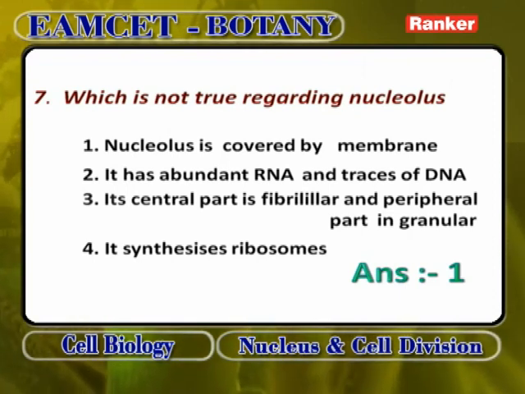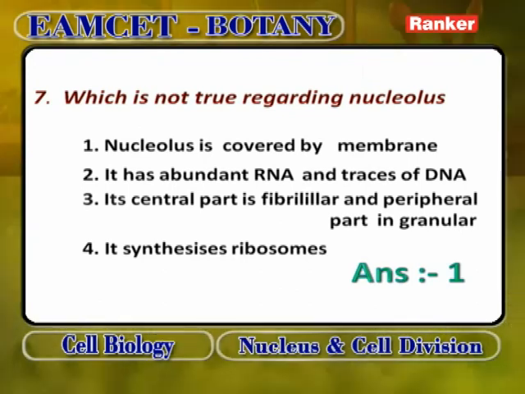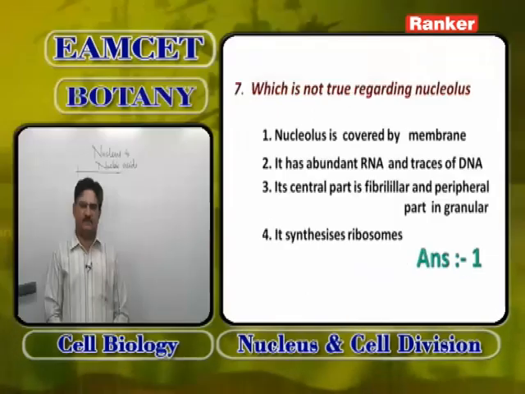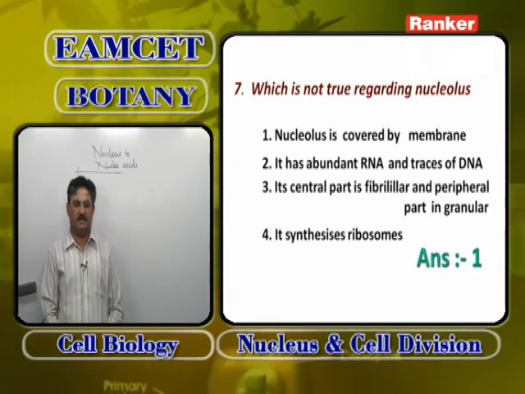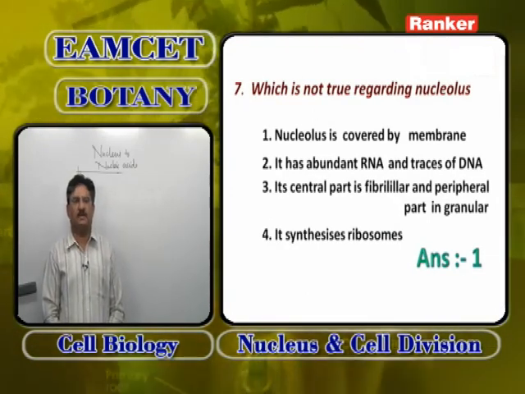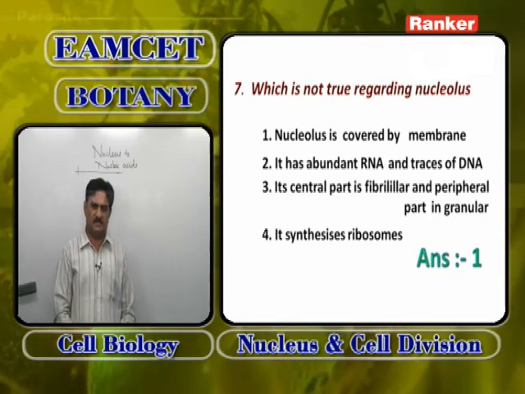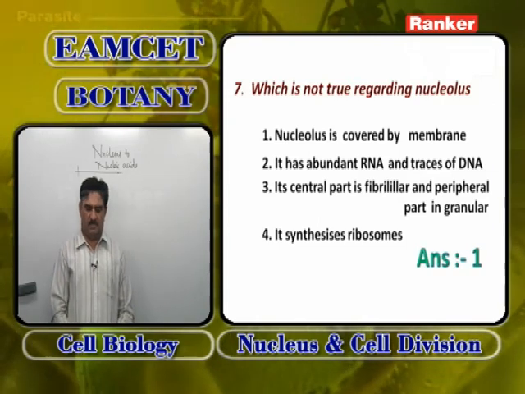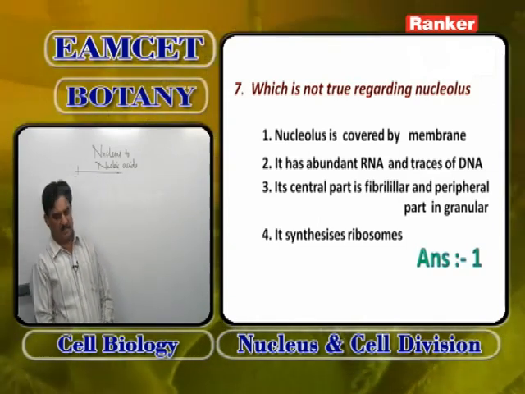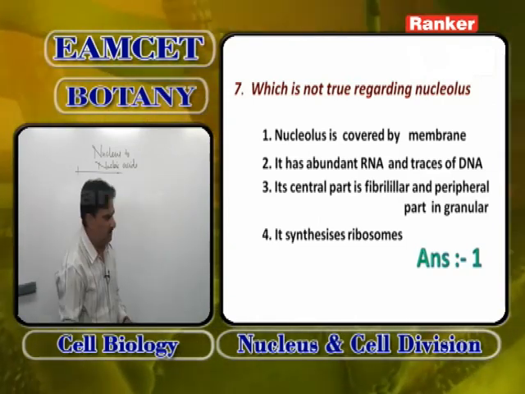It has abundant RNA and traces of DNA is correct. Its central part is fibrillar in nature and peripheral part is granular in nature is correct. It is the place where ribosomes are synthesized. Nucleolus, or plasmosomes, are popularly called the ribosomal factories of the cells, meaning ribosomes are synthesized in this. Now, regarding nucleolus, the wrong statement is that nucleolus is covered by a membrane.